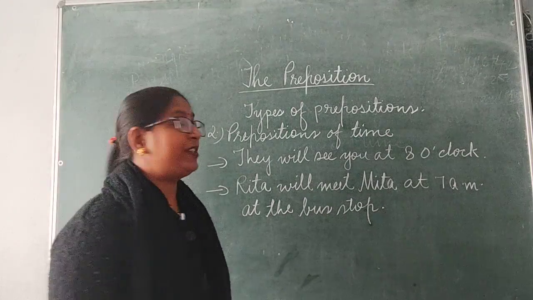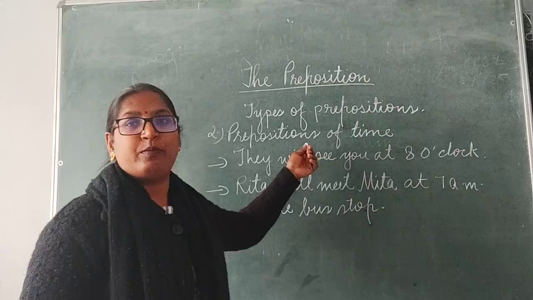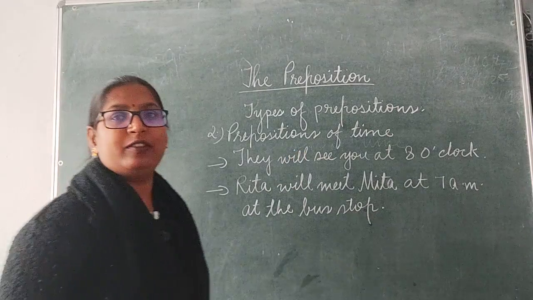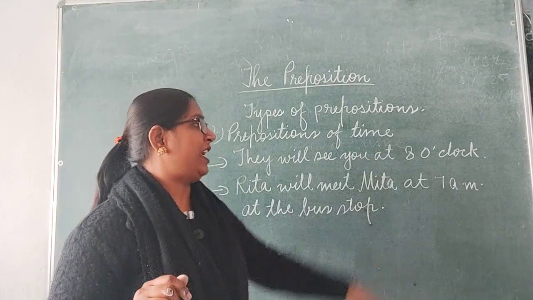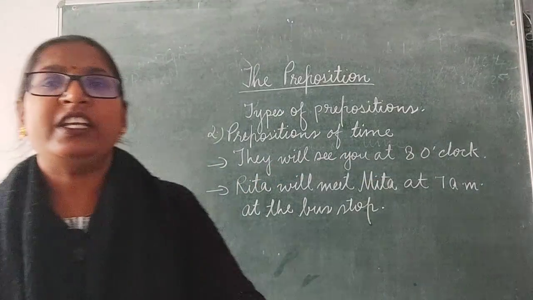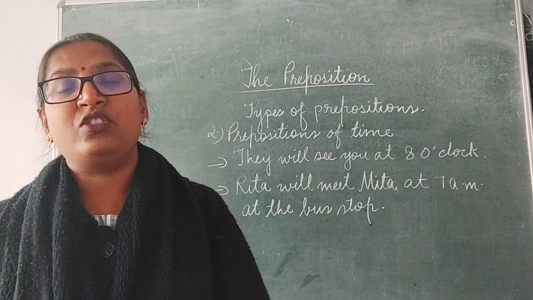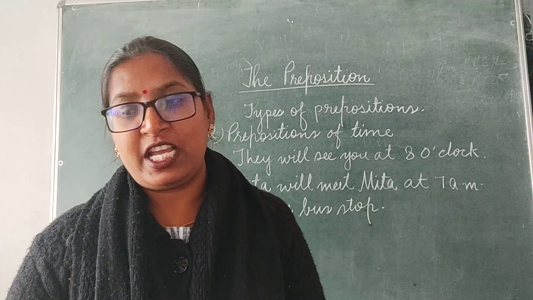The second type of preposition is prepositions of time. Let's see the example. They will see you at 8 o'clock. Dear children, prepositions of time such as at, in and on indicate time.